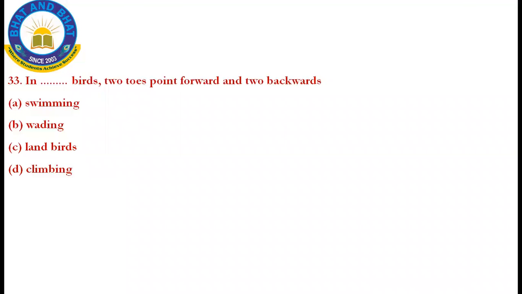Fine. 33rd question. In blank birds, two toes point forward and two backward. In which kind of bird two toes point forward and two toes point backward? It is the climbing birds. To get a proper grip, two toes are pointed forward and the two toes are pointed backwards. So option D is the correct answer, climbing.